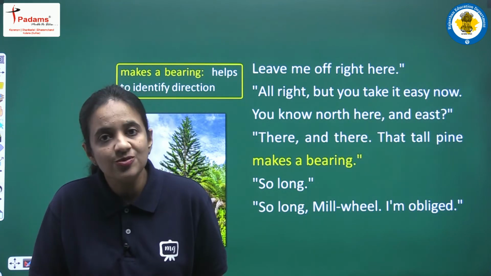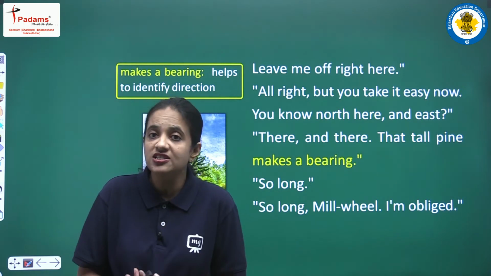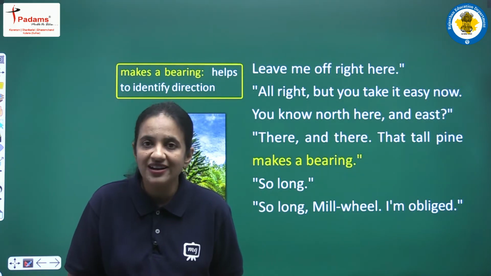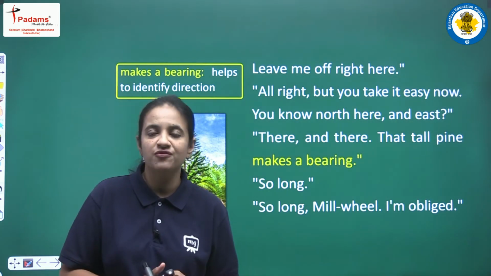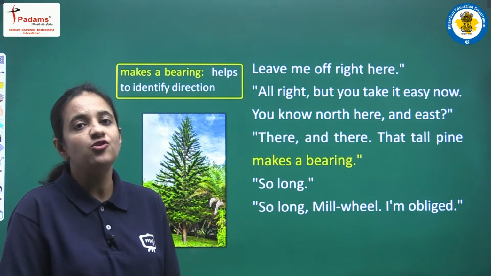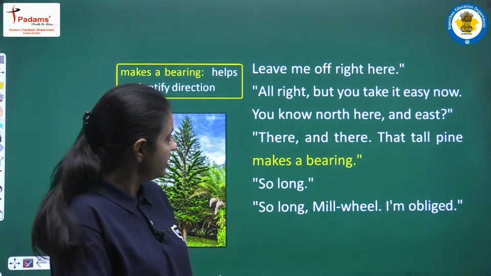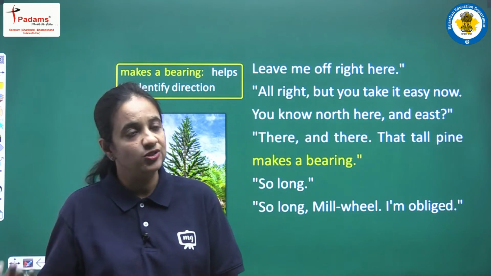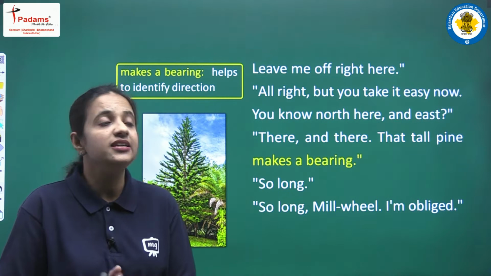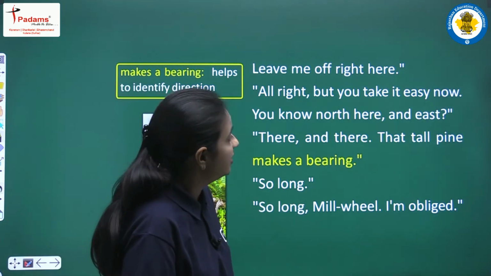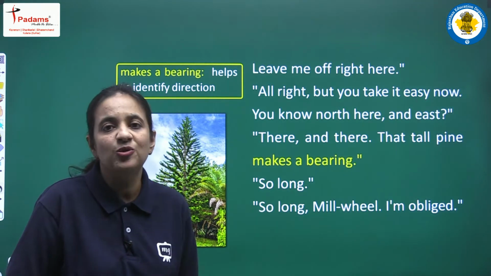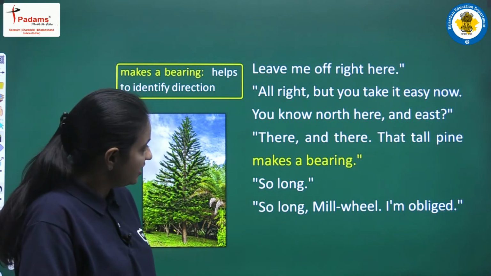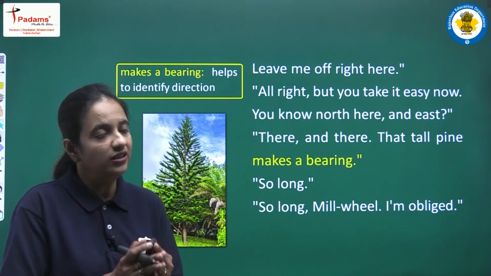So जब हम forest में होते हैं so obviously जो डायरेक्शंस होती हैं उनको आइडेंटिफाई करना इतना इजी नहीं होता. So now Melville, he is giving some of the instructions just to help Jody to find the directions. So he is saying that that side is north and that side is east. There and there that tall pine makes a bearing. So now one more sign is there. So he is saying that you can identify all the directions.